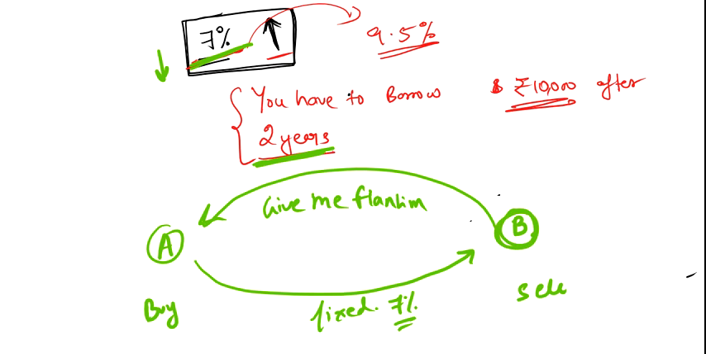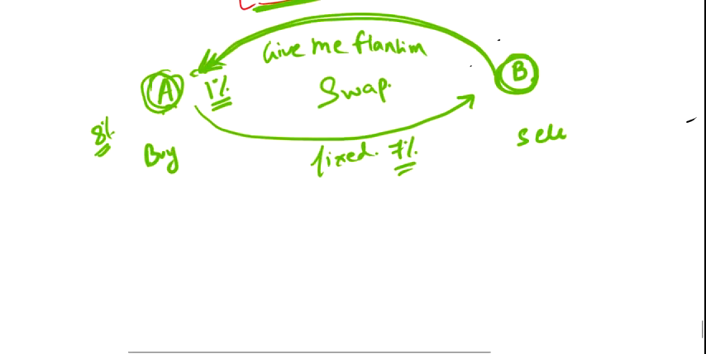Now suppose the interest rate becomes 8%. So B will give 8% to A. So now there is no risk to A because he is getting an additional 1% from this swap. Clear? Now suppose A took the loan from the market after 2 years and the rate was at 8%.